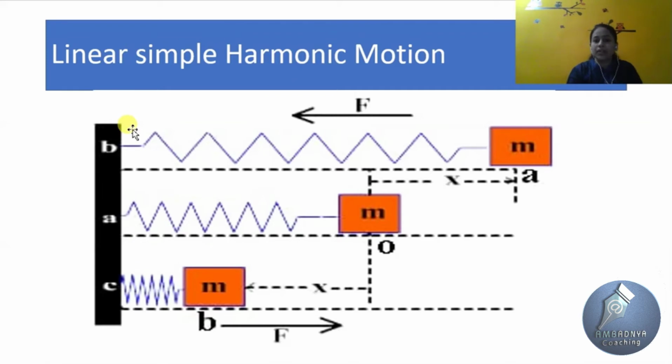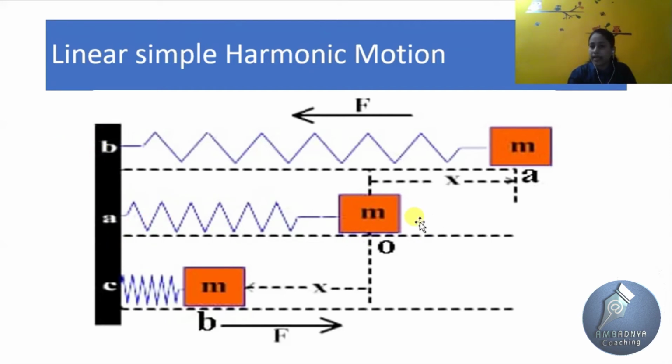As in the figure, if we see the second diagram here, a spring is loaded with mass M on one end and the other end of the spring is fixed to a rigid support.